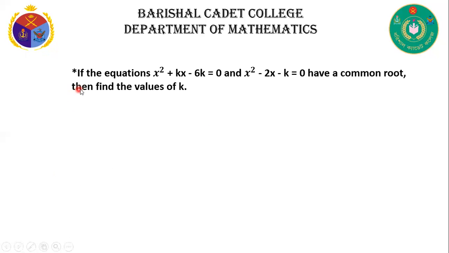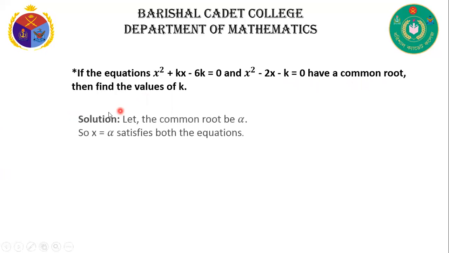Now next question. If the equation x² + kx − 6k = 0 and x² − 2x − k = 0 have a common root, then find the value of k. Solution. Let the common root be alpha. Here two equations are given and they have a common root. That's why let the common root be alpha. So x equal to alpha satisfies both the equations.